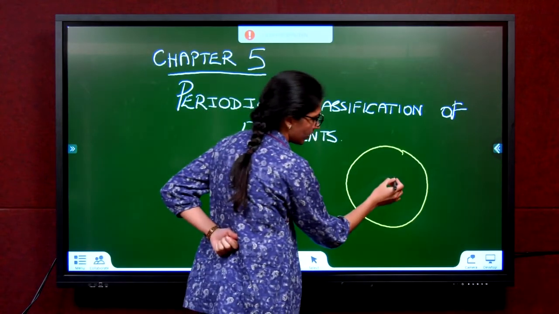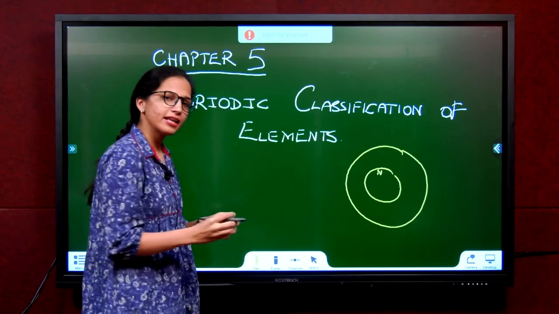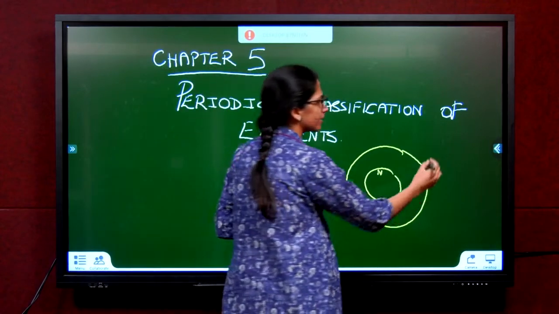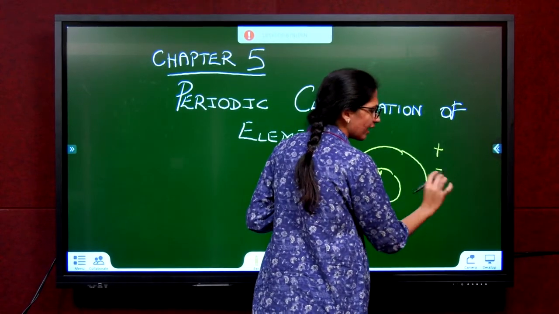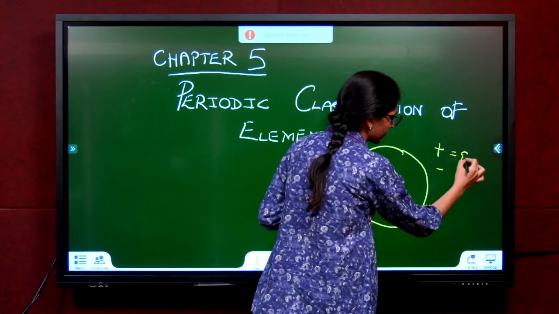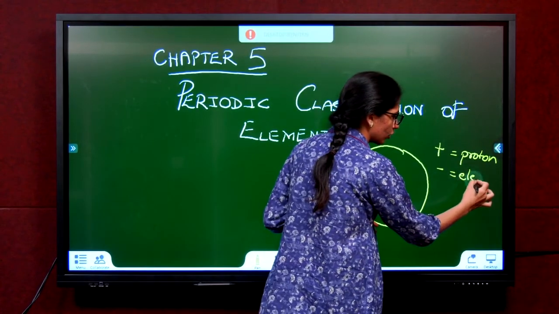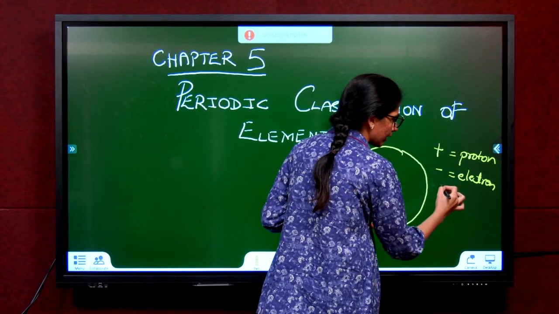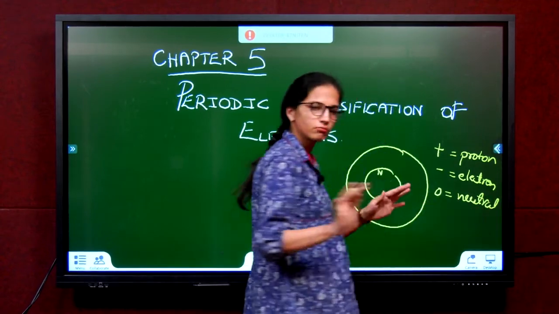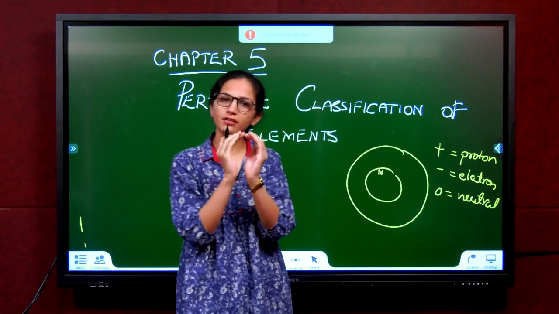Inside the atom, you have a nucleus. This is called a nucleus, where there's something known as a positive particle and a negative particle. So we have three particles: positive, negative and no charge. Positive particle is known as the proton. Negative particle is known as the electron, and the no charge particle is known as the neutron. Neutral charge, no charge.